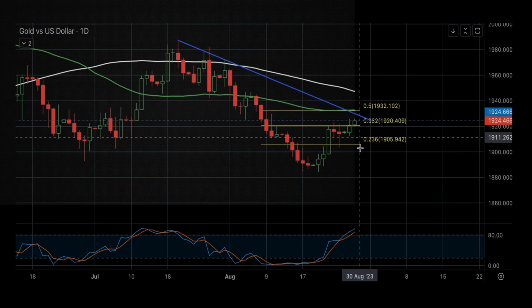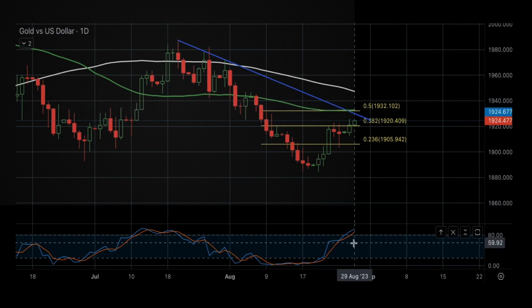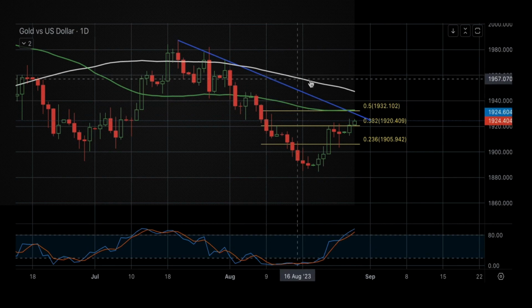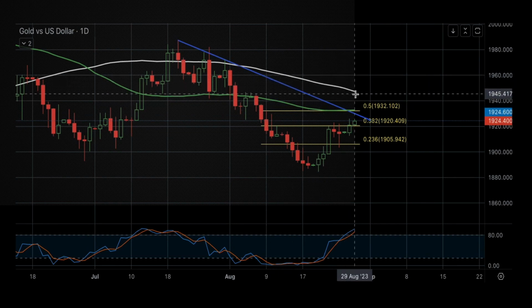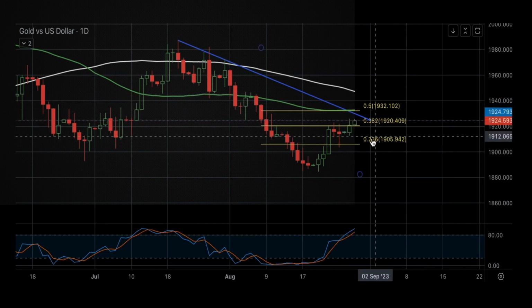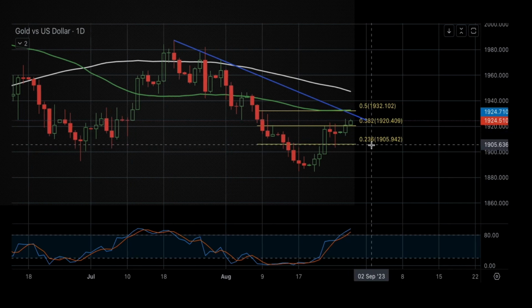On the other hand, the stochastic oscillator is near the extreme overbought level, while the 50-day moving average is trading below the slower 100-day moving average, possibly indicating that a move to the downside might be seen on the daily chart. In case that happens, we might see the first area of possible support laying around the 1.905 price area, which consists of the 23.6% of the daily Fibonacci retracement.